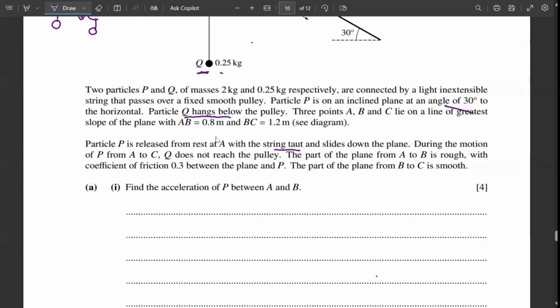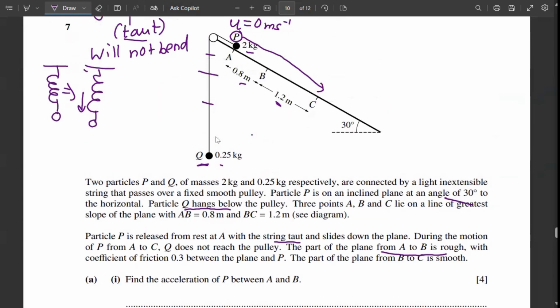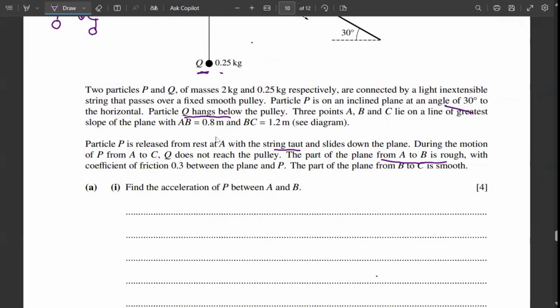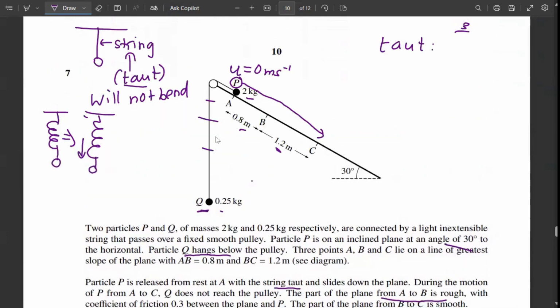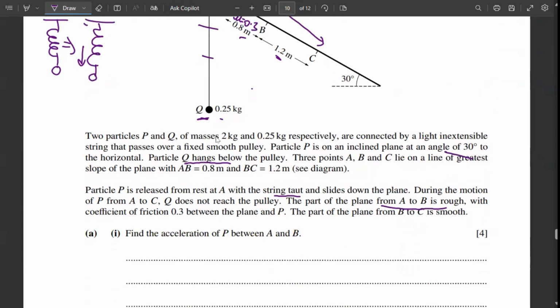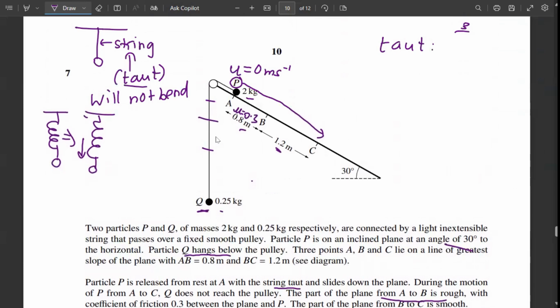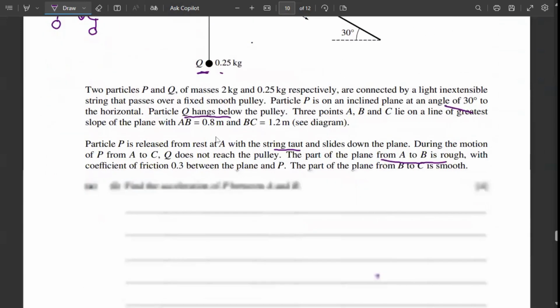The part of the plane from A to B is rough. That means AB will have friction, and the coefficient of friction between AB is 0.3. And the part of the plane BC is smooth. That means there will be no friction here. Now that we are clear with all the details, let's go to the final question.